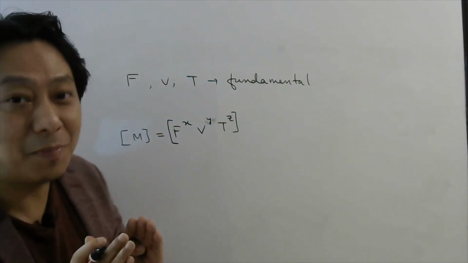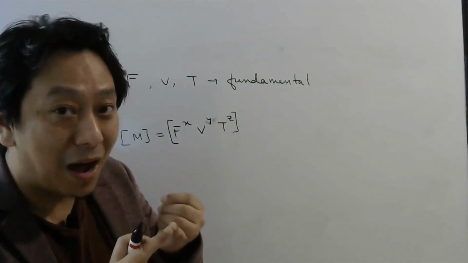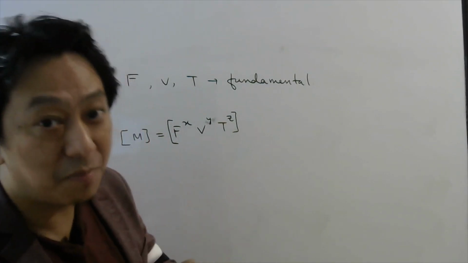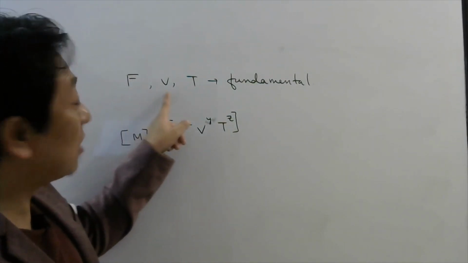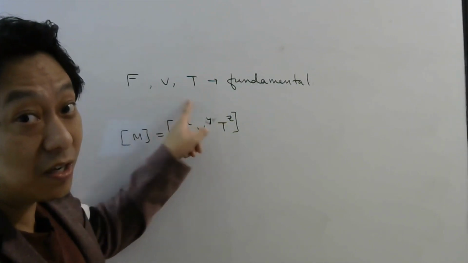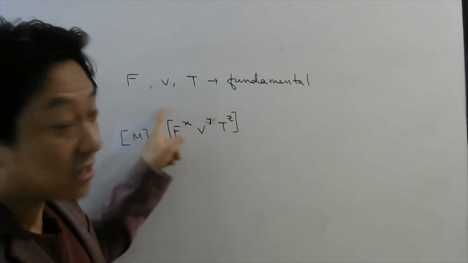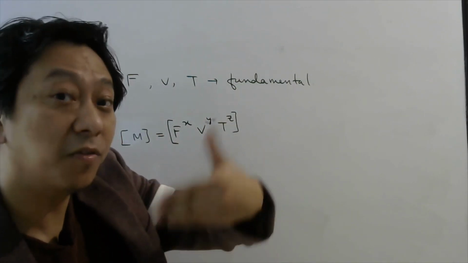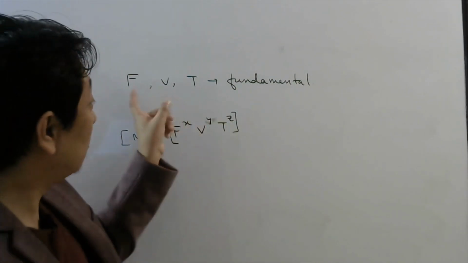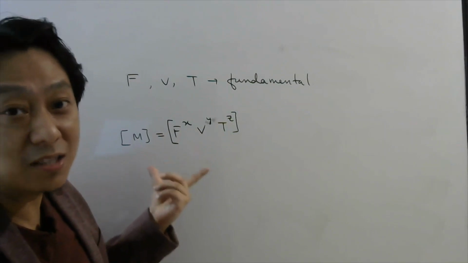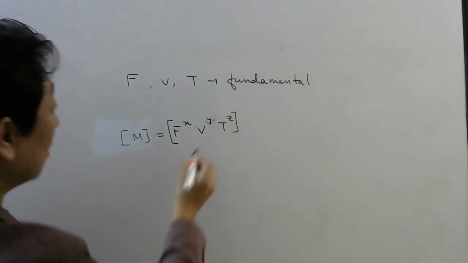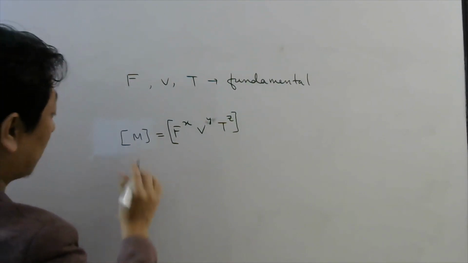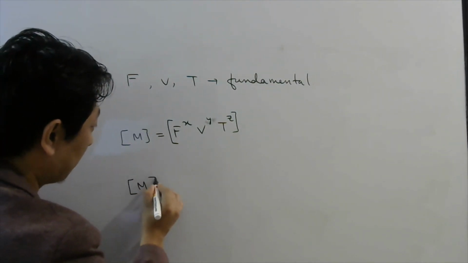So usually, again let me tell you, in the SI system mass, length and time are considered as fundamental. But remember, we can always choose three quantities which cannot be written in terms of each other as fundamental, and then we can find the dimensions of other quantities in terms of these three. That is what we are asked in the second question. Once we write this, now we will equate the dimensions. So capital M is capital M.